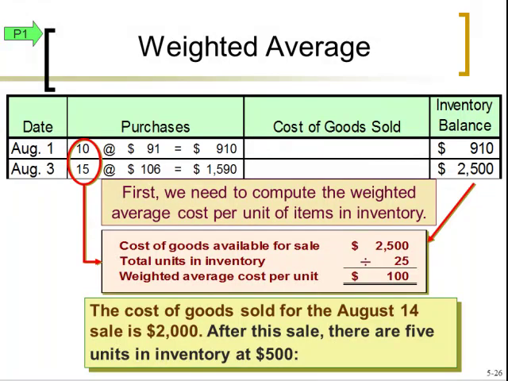That gives us $100 per unit on average. So now both these layers have been compressed into a 25 unit layer at $100 average. So now we're selling 20 of those bikes. So 20 at $100, that's our cost of goods sold of $2,000 for that sale. And then what's left is 5 units in that average $100 layer for $500 total.